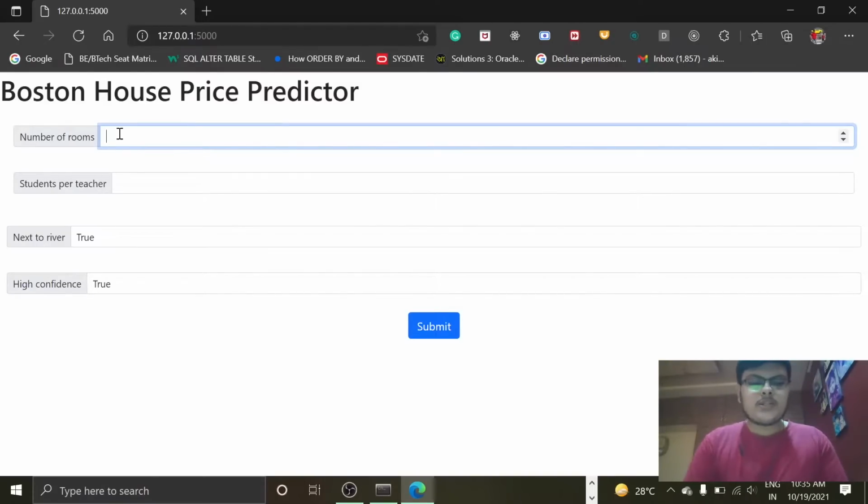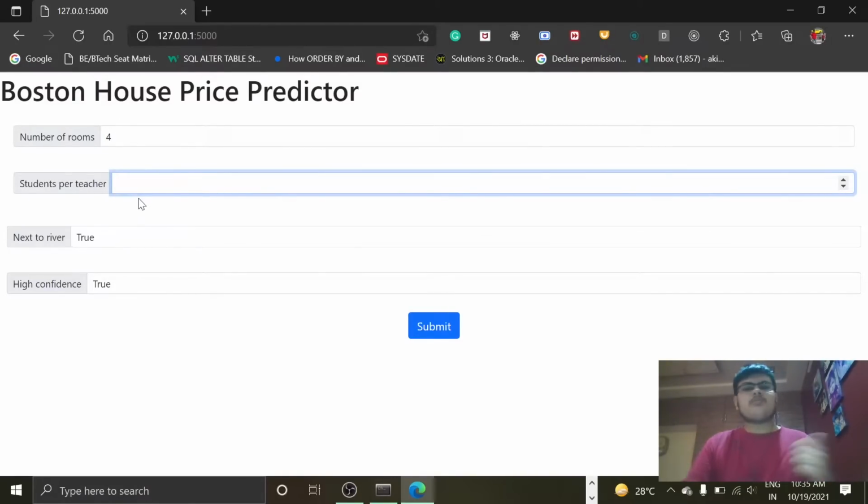Okay, so let us say we enter number of rooms, that is 4. Students per teacher is a measure of data that was recorded that actually tries to measure how is the education. So it may be good, it may be bad. Generally it is seen that the more the number of students per teacher, the lesser the value of education it is. The teacher cannot give the attention to each and every student, so that is the ratio. So the lesser the number, the higher should be the rate. That is what we predict. Let's see how it works.